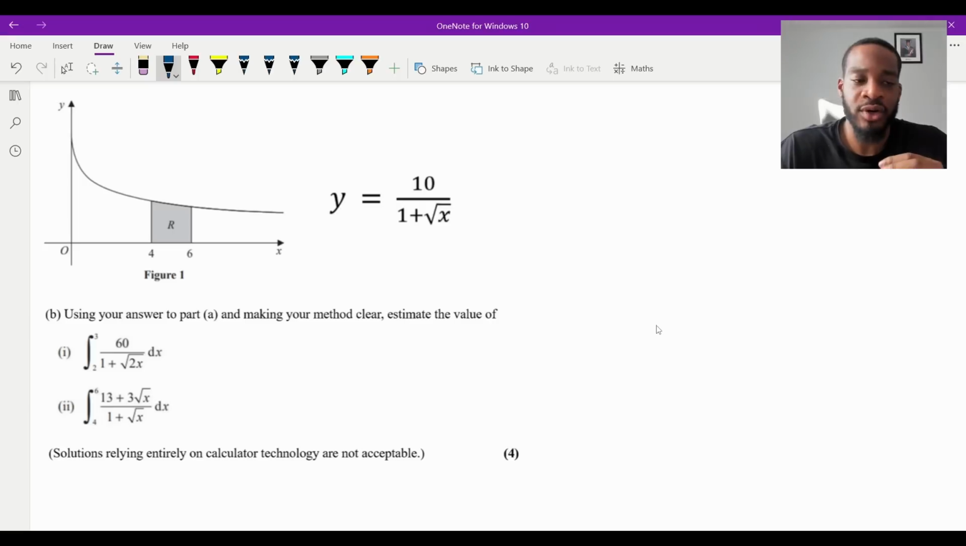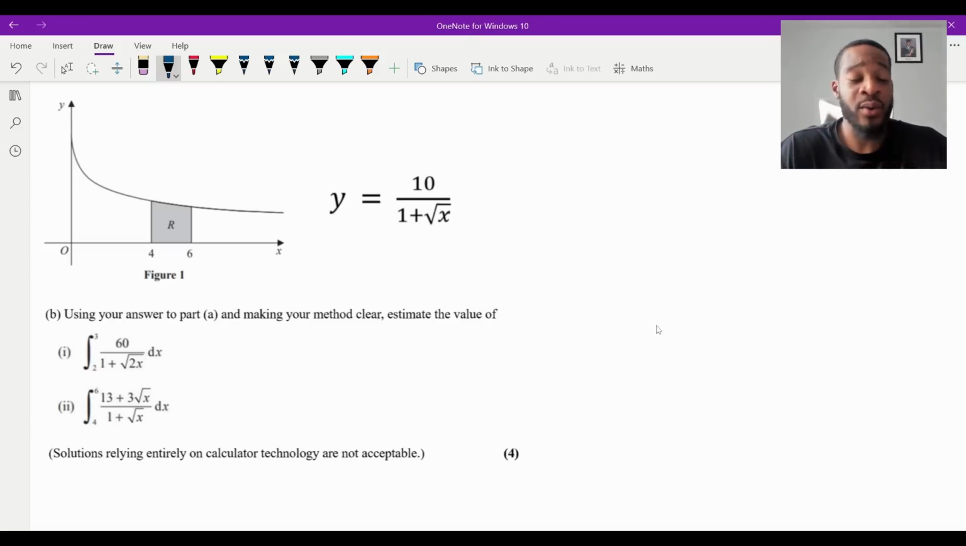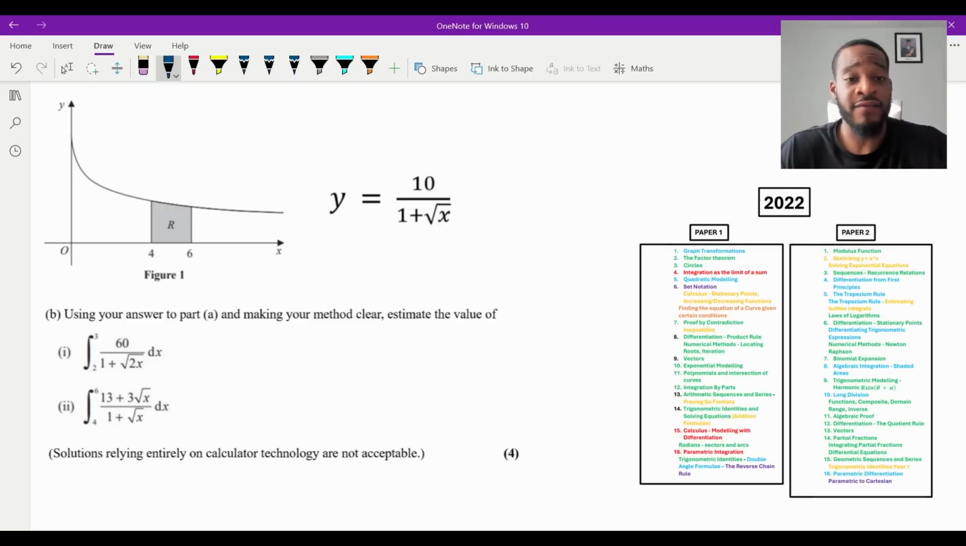Now, I really like this question because it requires a little bit of intuition and thinking outside the box. And it doesn't come up a lot. I like to categorize this question as estimating further integrals, and I put it as a yellow topic in my topic breakdown PDF. And the reason why is because it's only come up twice. It came up in paper 2 of 2020, question 1, and it came up in 2022, question 5 of paper 2 as well. So it's only come up twice.